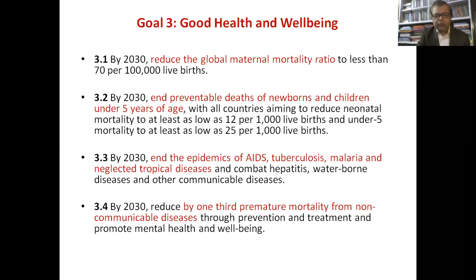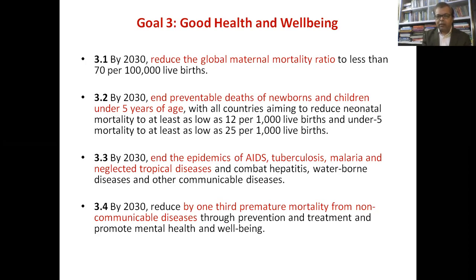Then 3.3: end the epidemics of AIDS, tuberculosis, malaria, and neglected tropical diseases, and combat hepatitis, waterborne diseases, and other communicable diseases. Now, we need to take into consideration the other communicable diseases, because COVID-19, as of today, is a global pandemic, and this is a communicable disease.